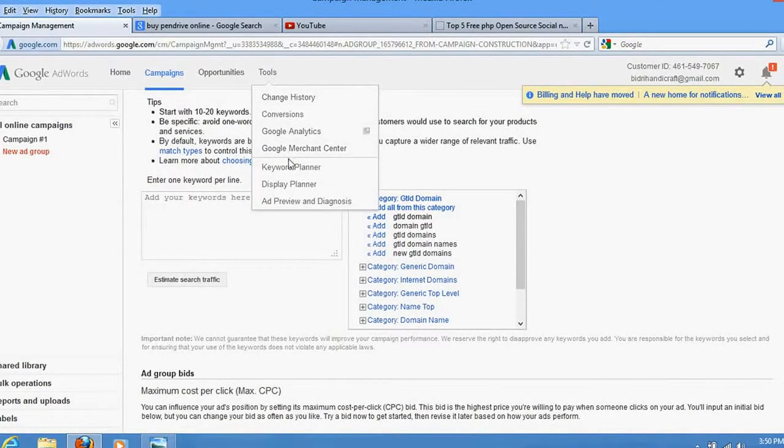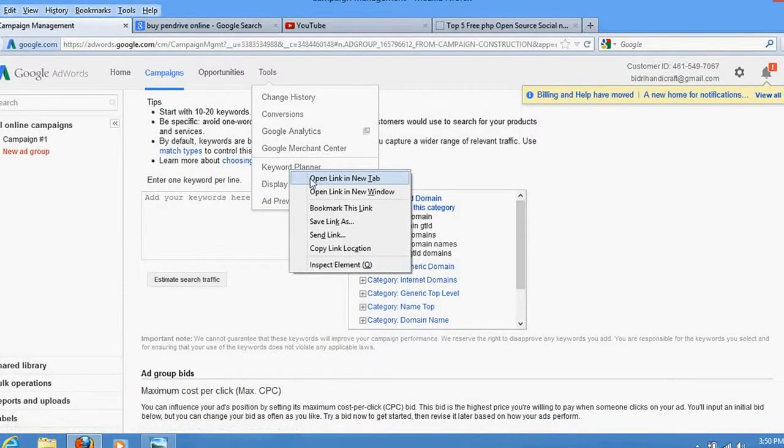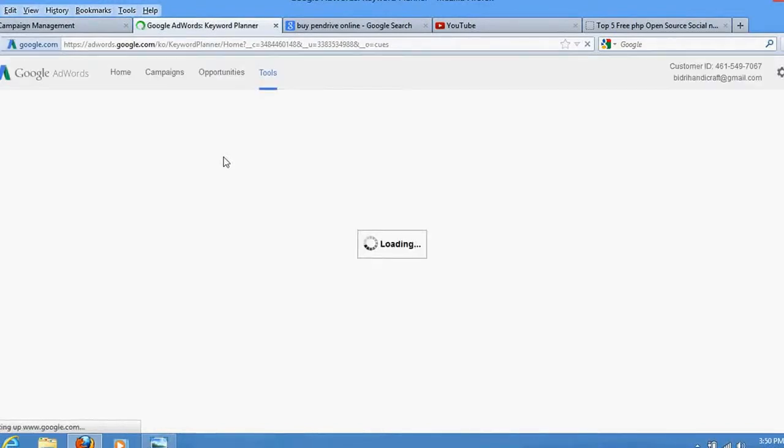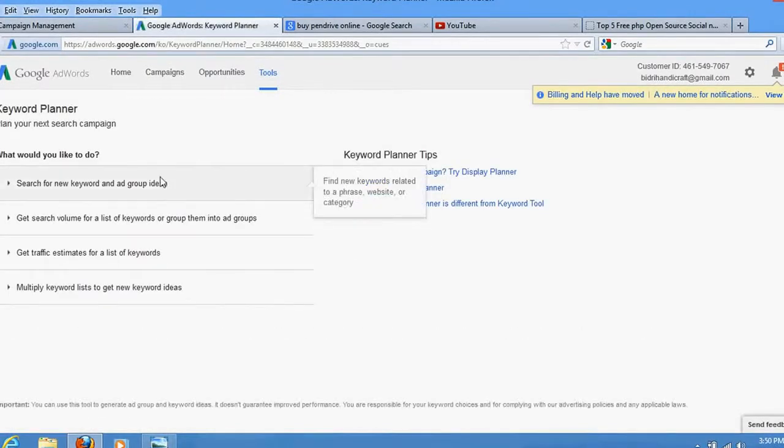You would be redirected to Keyword Planner. It is also from Google, and it measures keyword value, traffic, how many people are searching for it, how much they are bidding, how much you should pay, and the demand of that keyword. It's better to search and see the results here.